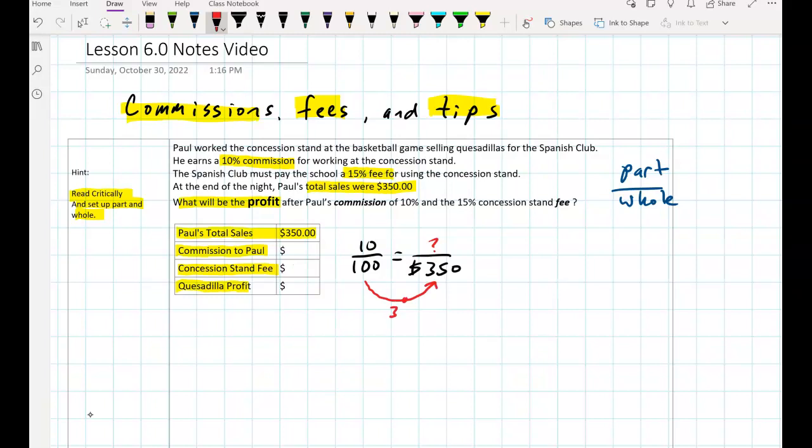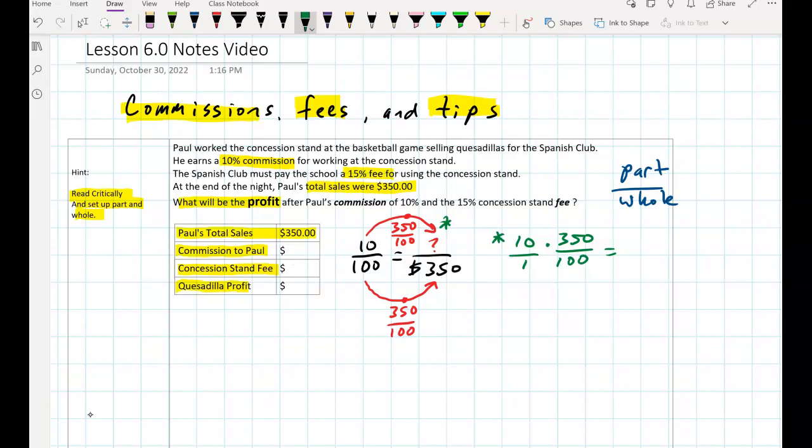Well, remember, all we have to do is just put 350 over 100 right there, because if we divide 350 by 100, multiply that by 100, we'll get 350. We do the same thing up here. 350 over 100. 10 times 350 over 100. And we are going to do this important math work over here off to the side. So 10 times 350 over 100. I'm going to put a 1 under the 10 so we can multiply the fractions straight across.